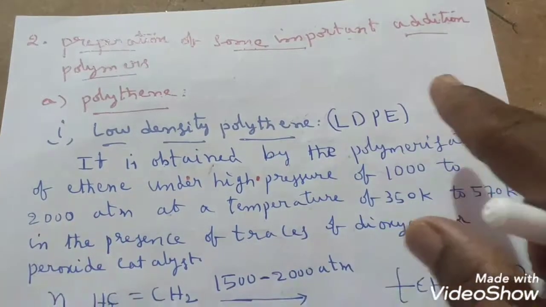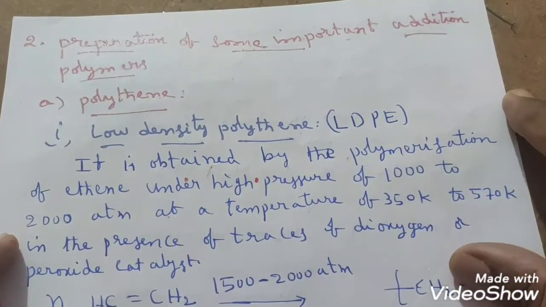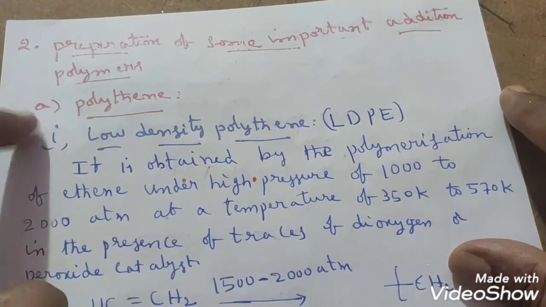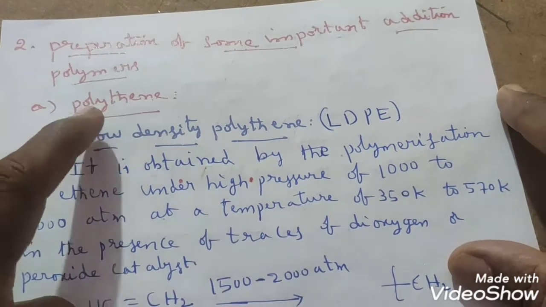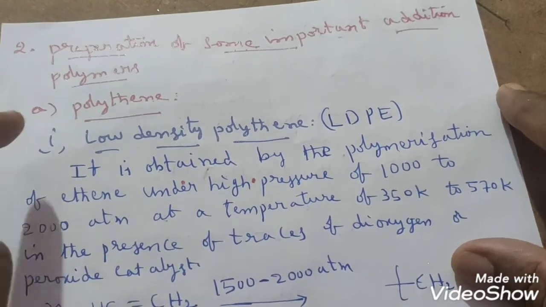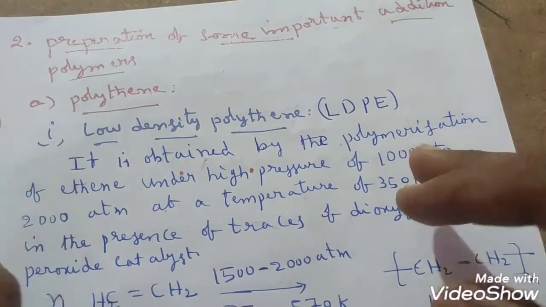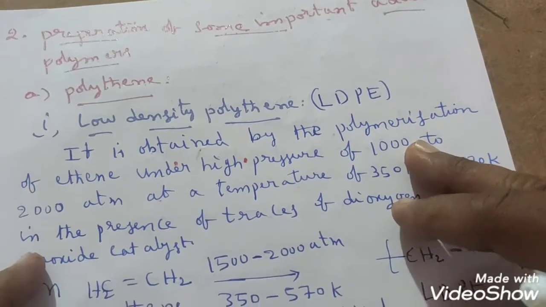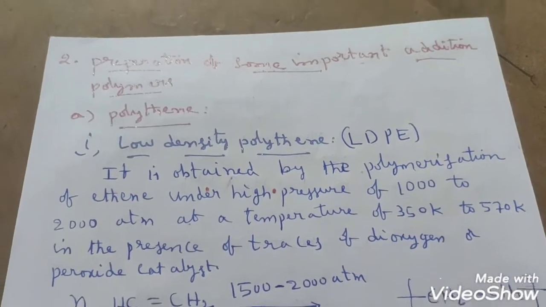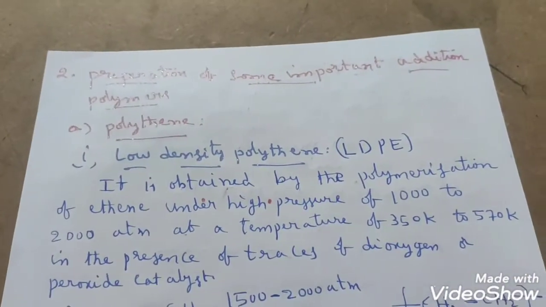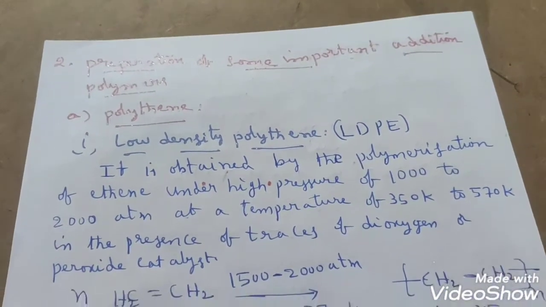Next topic we have is the preparation of some important addition polymers. The first one is polythene preparation. Already we have discussed how we prepare polythene from ethene molecules. There are two types of polythene: one is low density polythene and the other is high density polythene. What low density and high density polythene are, we are going to discuss, students.